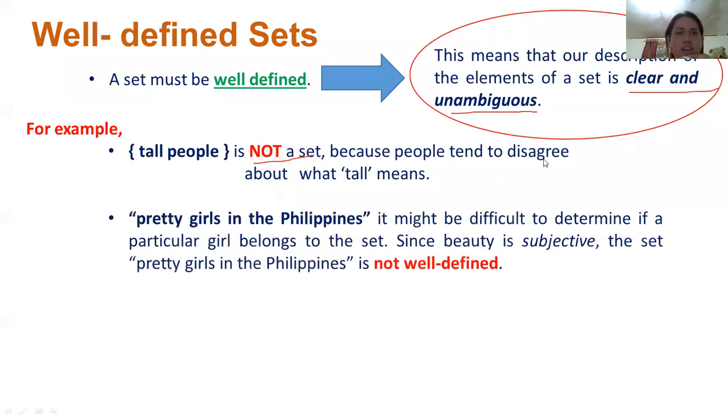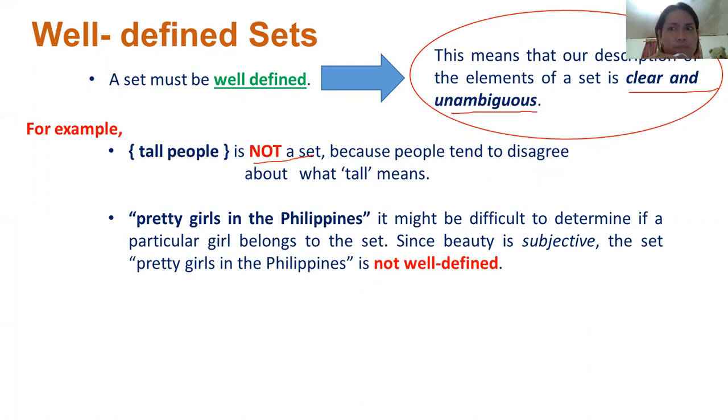Okay. Pretty girls in the Philippines: who belongs to this group or set of beautiful girls in the Philippines? Are you one of them? Okay, going back, another example is pretty girls in the Philippines. Is it well-defined or not?